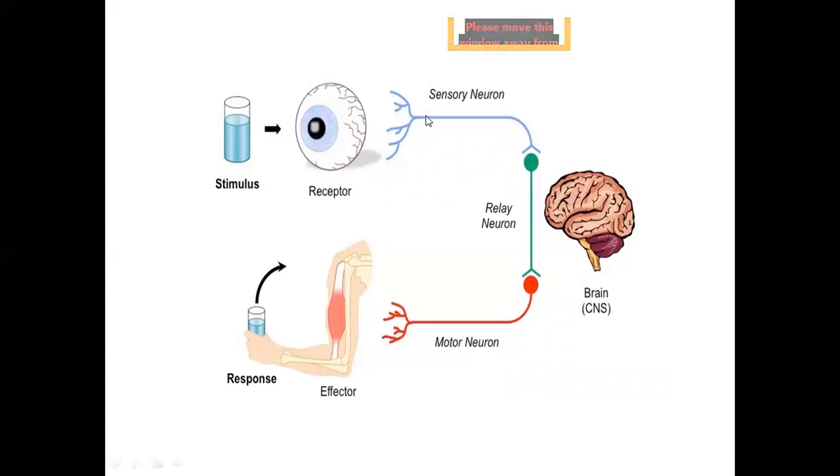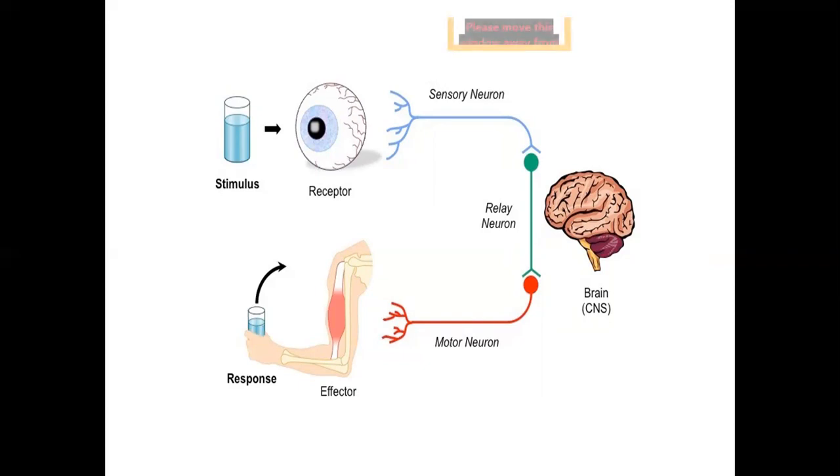Your eye is the receptor. When you see the cup of water, the receptor sends the stimulus through a sensory neuron to the brain or the spinal cord, and then by a motor neuron to the effectors. The effector here is a muscle, and the response is when you catch the cup of water.